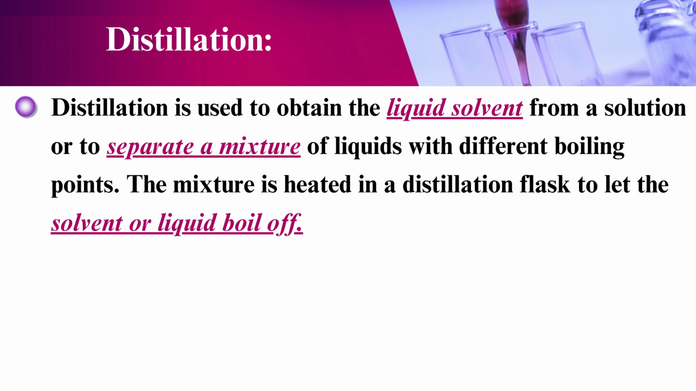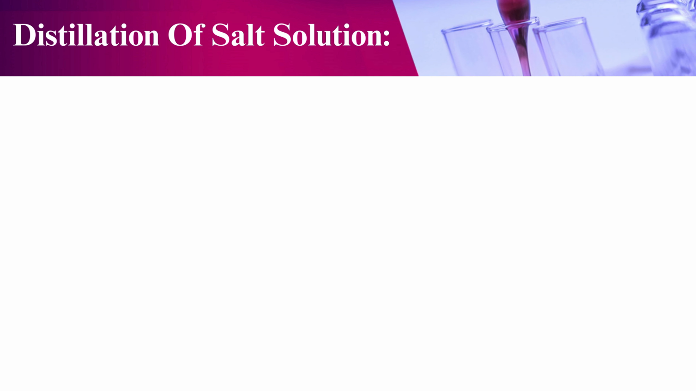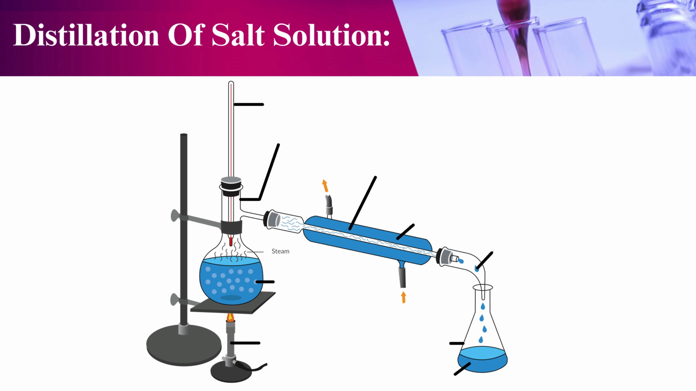Distillation is used to obtain the liquid solvent from a solution or to separate a mixture of liquids with different boiling points. The mixture is heated in a distillation flask to let the solvent or liquid boil off. Distillation of salt solution. There is a condensation tube. We have a set apparatus.